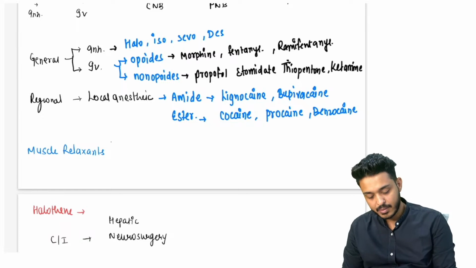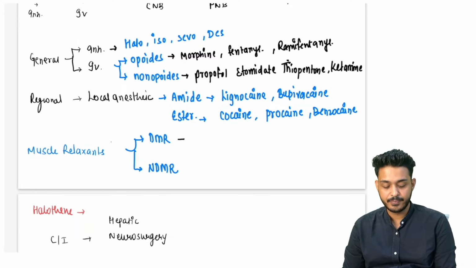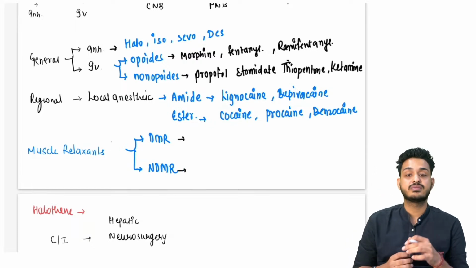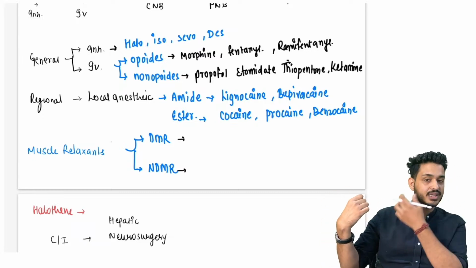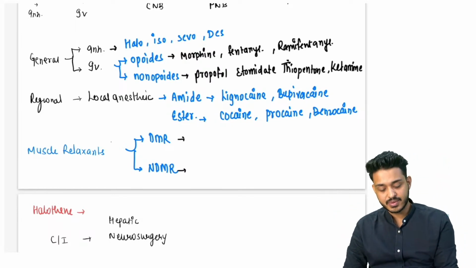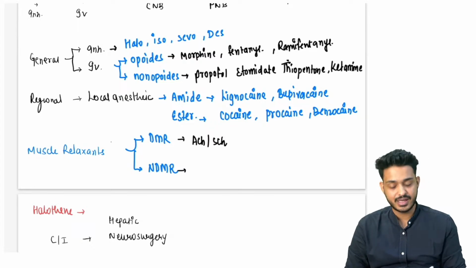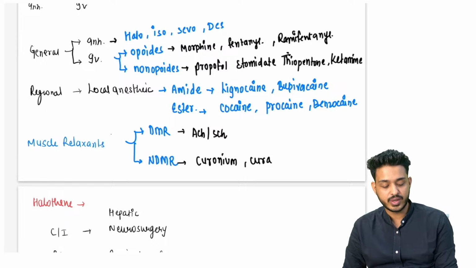Lastly we are having मसल रिलैक्सेंट्स. मसल रिलैक्सेंट्स दो तरीके के होते हैं. One is depolarizing muscle relaxant, second one is your non-depolarizing muscle relaxant. डीपोलराइजिंग मतलब क्या हो गया, किसी भी सेल को स्टिमुलेट करना. मतलब what is the function, if I want to contract this muscle, what I will be doing, I will be secreting from here to here, what is going to come, acetylcholine. So depolarization मतलब क्या हो गया, acetylcholine के जैसा कुछ दे दो, that is going to be succinylcholine, उसका भाई, right. And second thing, non-depolarizing will be having curonium, curare group of drugs, curare, atracurium, cisatracurium.